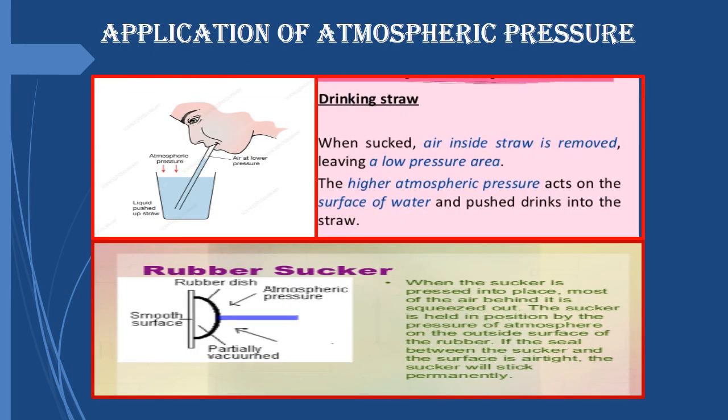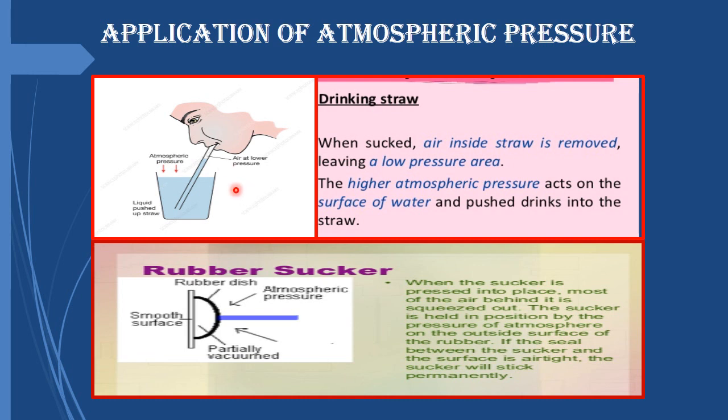Some applications of atmospheric pressure. You know that air is present all around us, so it is exerting pressure, right? And some of the activities are possible because of this atmospheric pressure. You all drink juices with the help of a straw.